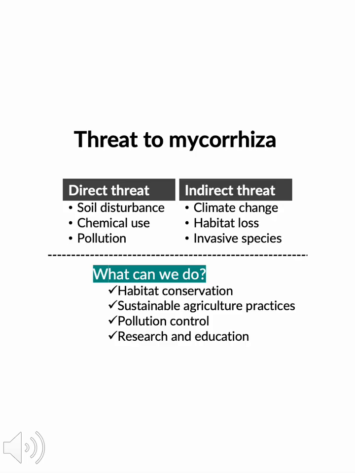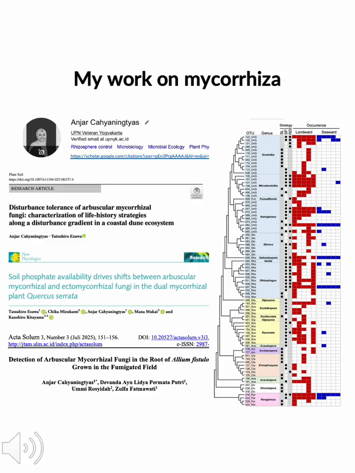While mycorrhiza are abundant in the ecosystem, there are threats to their existence, such as soil disturbance, massive chemical use, pollution, climate change, and so on. Thus, we need to take whatever action we can to overcome it, such as conserving and preserving the habitat, practicing sustainable farming, reducing pollution, and conducting more research about it.